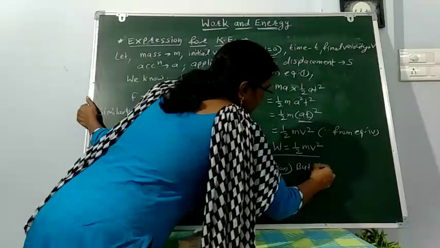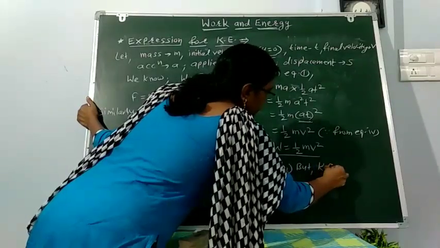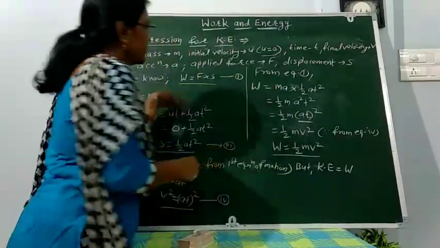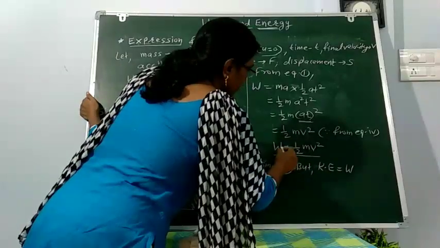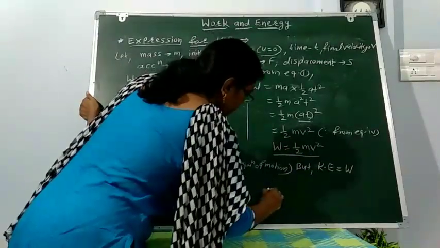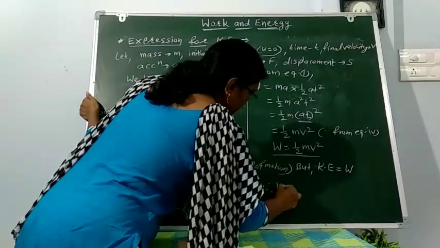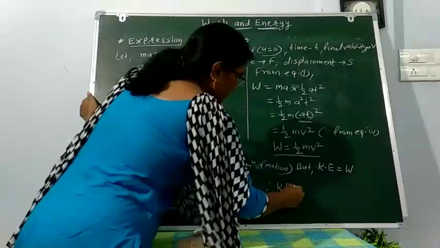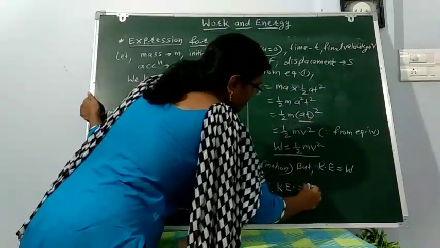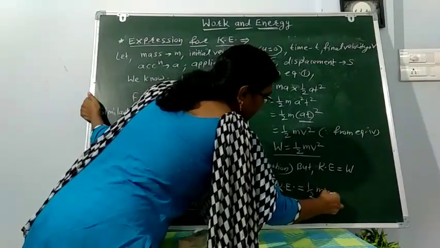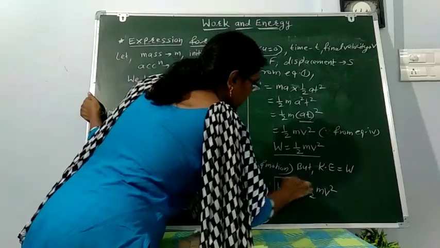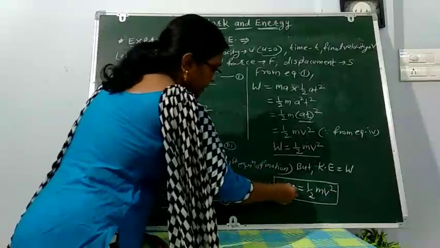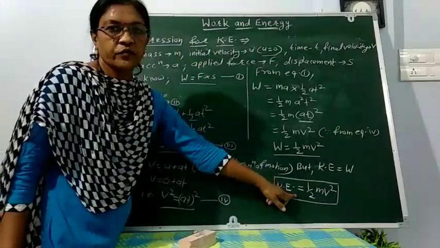So kinetic energy is equal to W, as we have seen in the previous part. Now put the value of KE in place of W. So the equation will be: KE stands for kinetic energy. Kinetic energy is equal to half m v square. This is the equation of kinetic energy. KE is equal to half m v square.